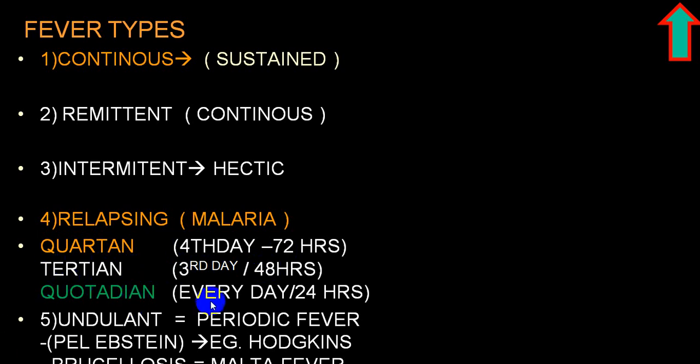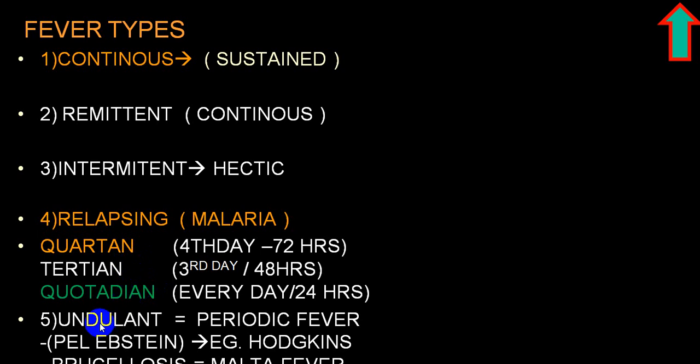There is a gap of 72 hours, so it is coming on the fourth day. We'll call that quartan. It is coming every day, but there is a gap of only 24 hours, so we'll call that quotidian. So these are the three common words which are being utilized: quotidian, tertian, quartan. And in that, if you are getting multiple spikes following this pattern, then we label that as malignant tertian, malignant quotidian, etc.